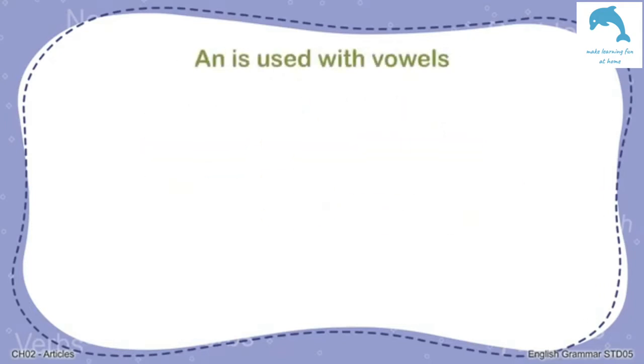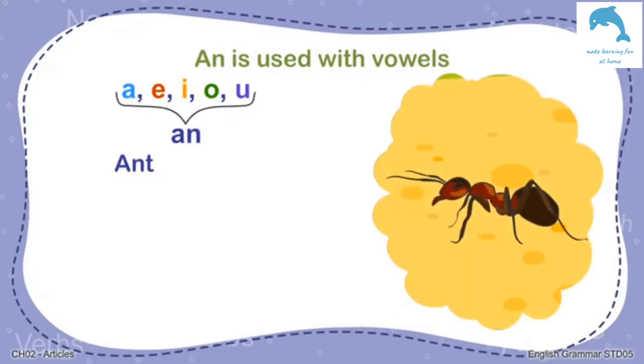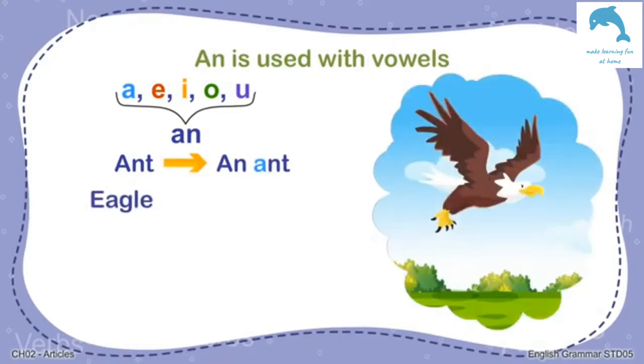For the words that begin with vowels, that is, the letters A, E, I, O and U, you would use an. Ant begins with A, so you would say an ant. Eagle begins with E, so you would say an eagle.